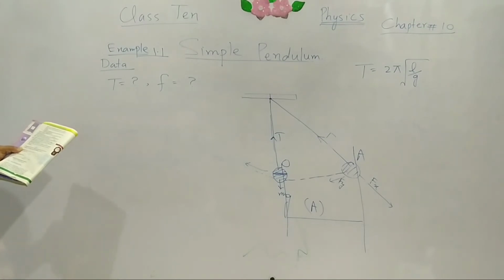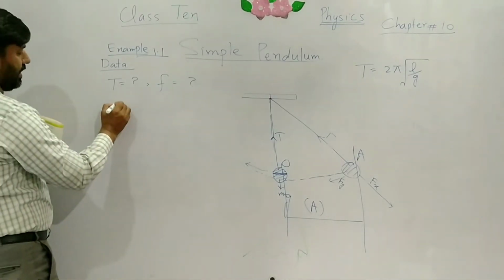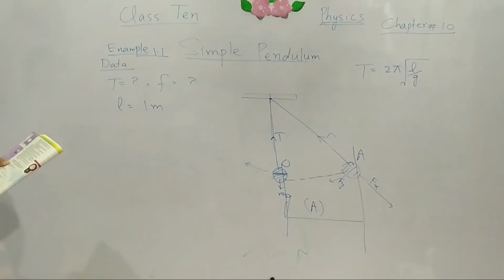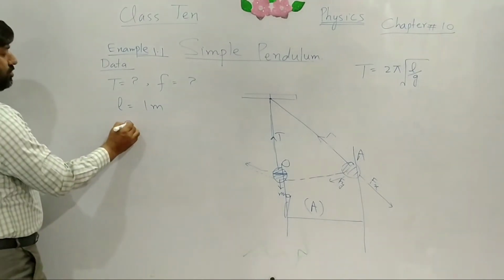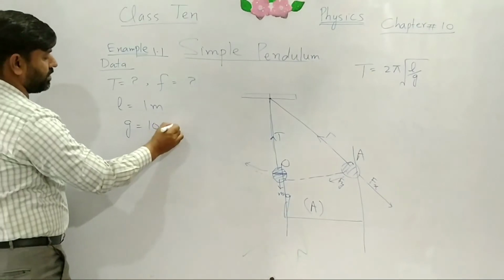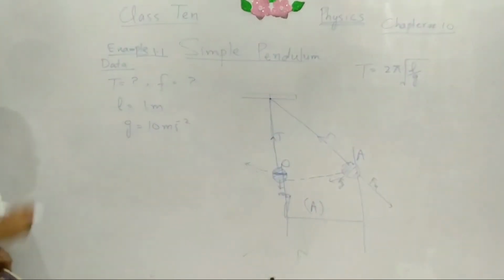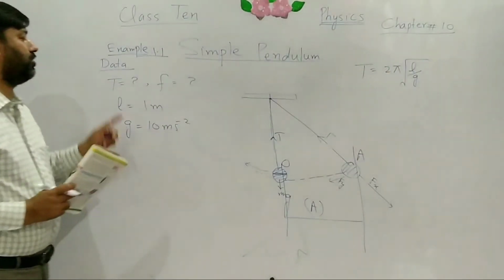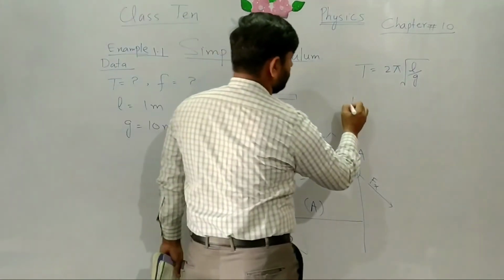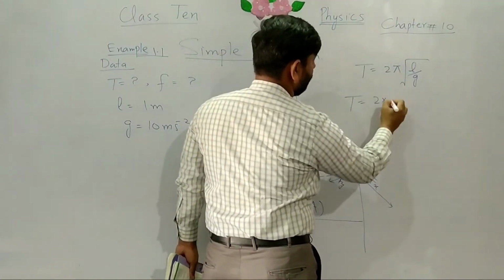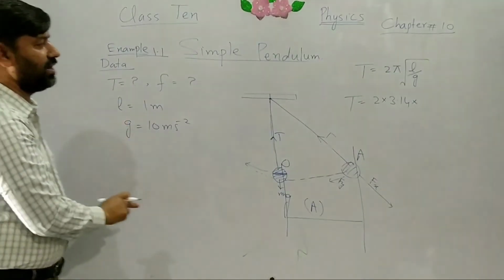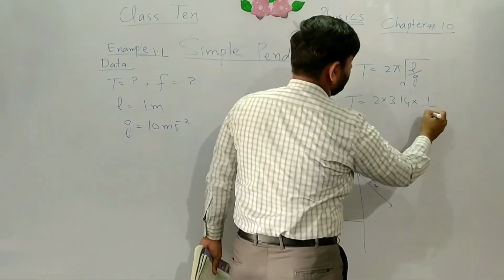Of a simple pendulum, 1 meter length, L is equal to 1 meter, at the location where g is equal to 10 m/s². This is the data of the numerical, and we will apply this formula and put in the values. T is equal to 2, value of pi is 3.14, value of length is 1 meter, and value of g is 10.